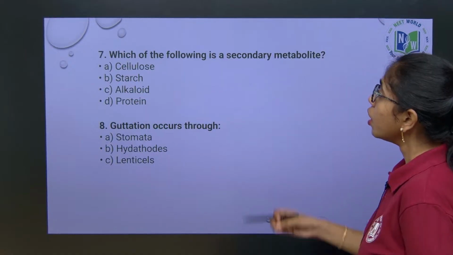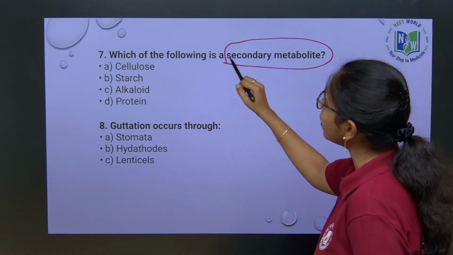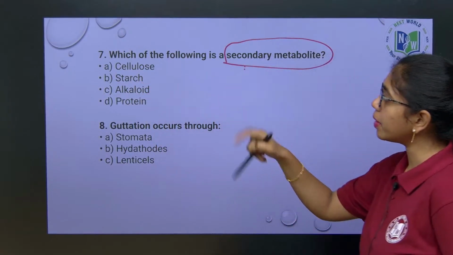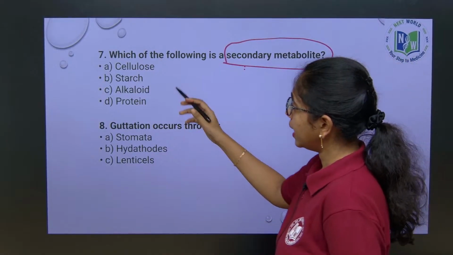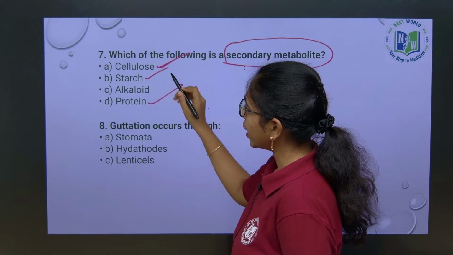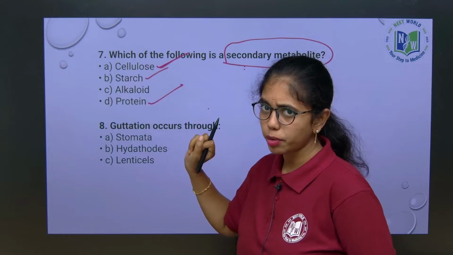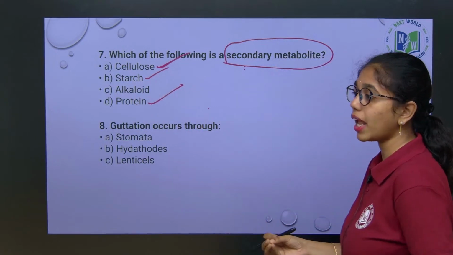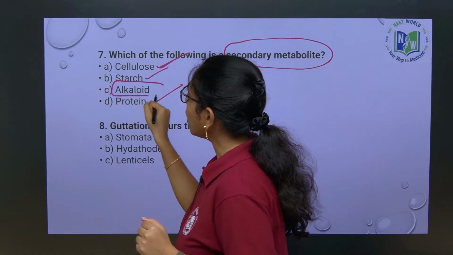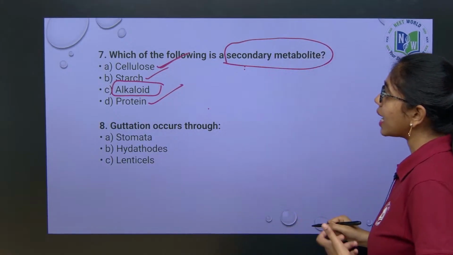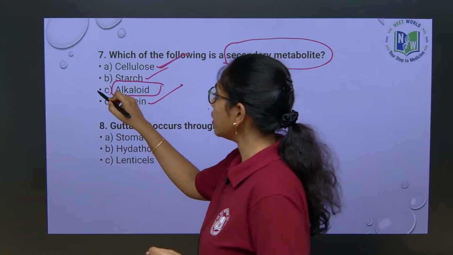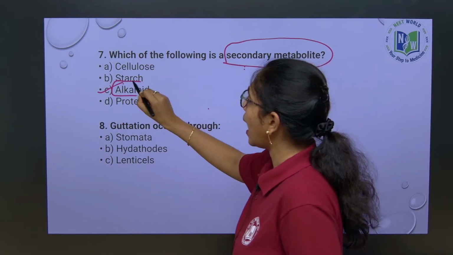And then, which of the following is a secondary metabolite? This is from biomolecules. If that type of question comes, then starch, cellulose, protein, all these come under primary metabolites, which the plant uses for growth and development. But alkaloids and terpenes are secondary metabolites, which the plant uses for defense. So the answer here will be alkaloids.